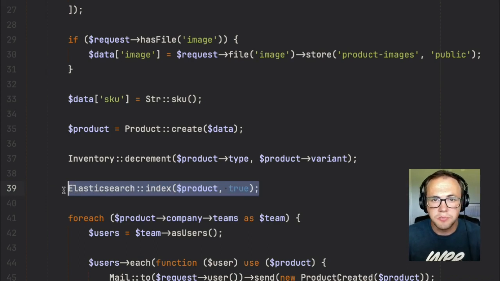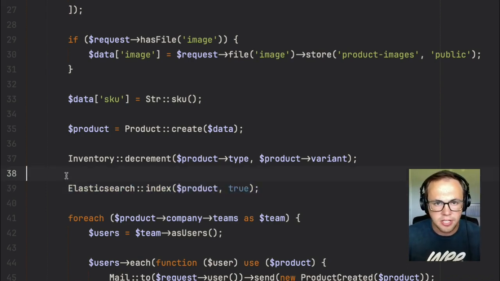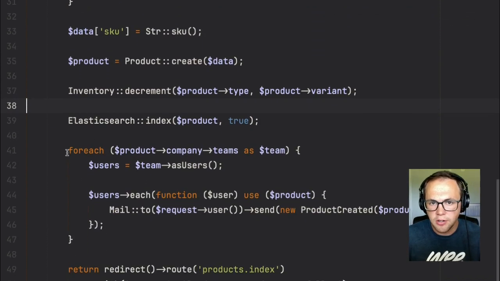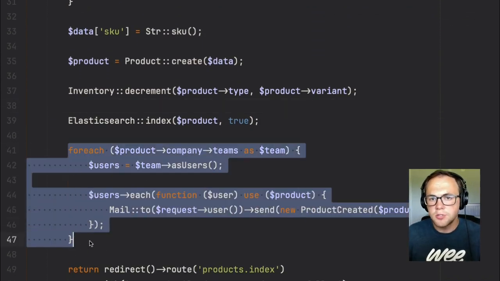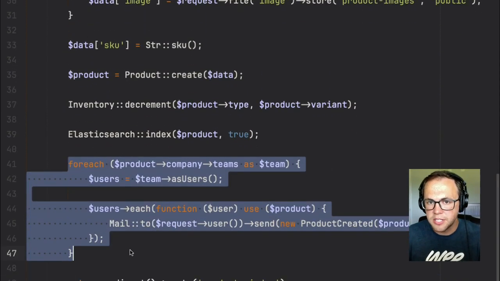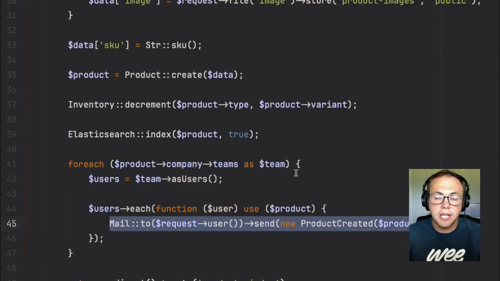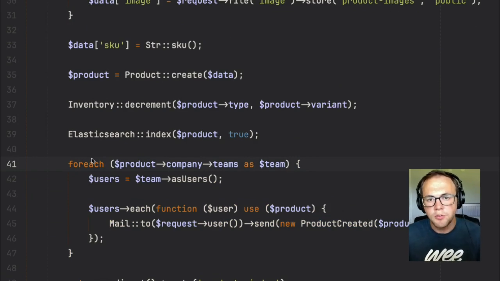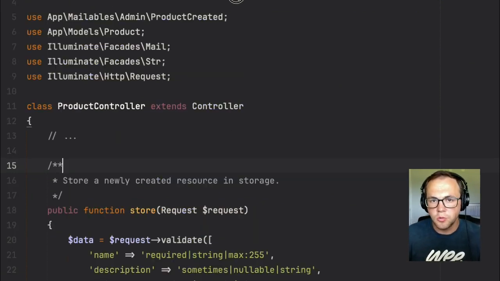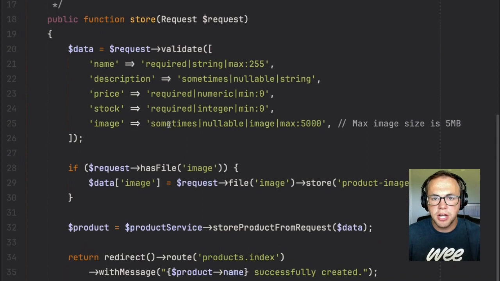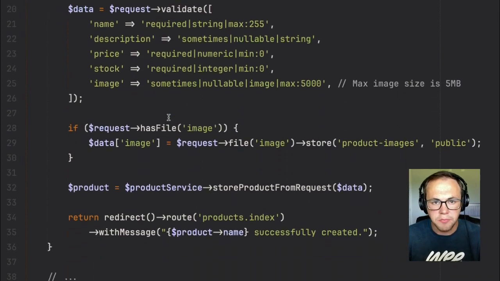And behind the scenes, this is pretty much exactly what Laravel Scout does, using model events on the search index stuff. Notifications down here, that's what this block is. Those can also likely be placed in a model event as well. Whenever the product is saved, in this case, we just notify whoever in the team needs to be notified. So of course, quickly, here's what that controller would look like after we did that abstraction for adhering to SRP.